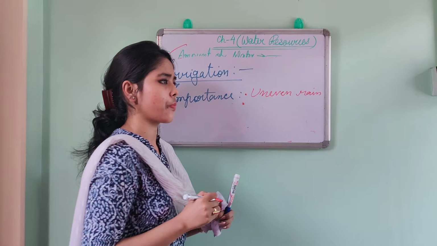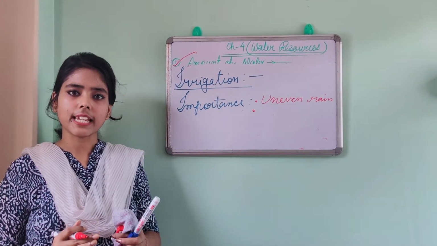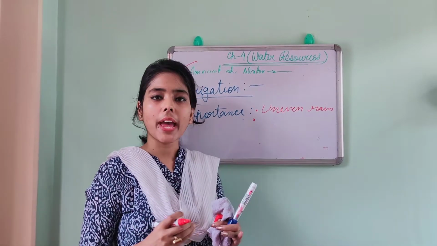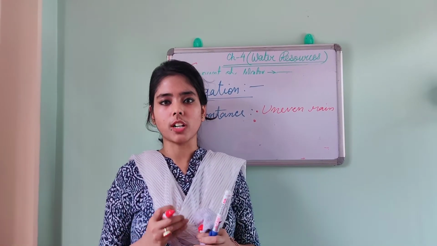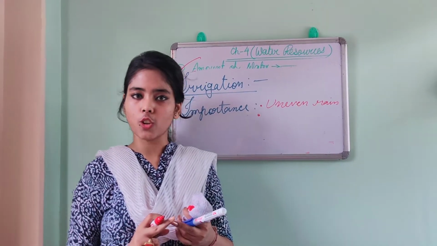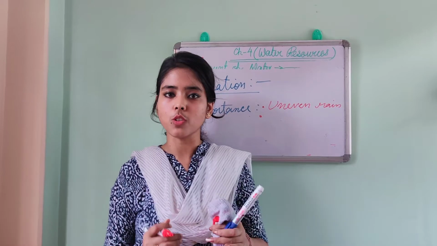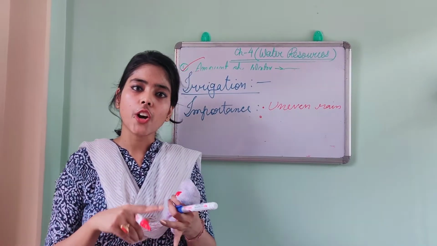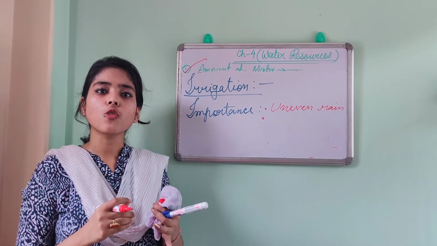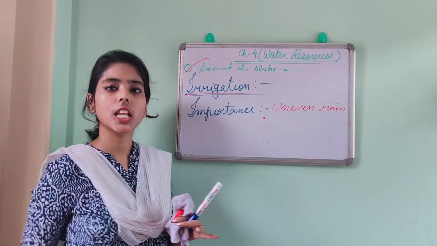Done. Number 2. There are several types of crops which require different amounts of water, like Kharif crop, Rabi crop and Zaid crop. Kharif crop, okay, is generally dependent on the monsoon. But Rabi needs a little amount of water that is supplied from irrigation.